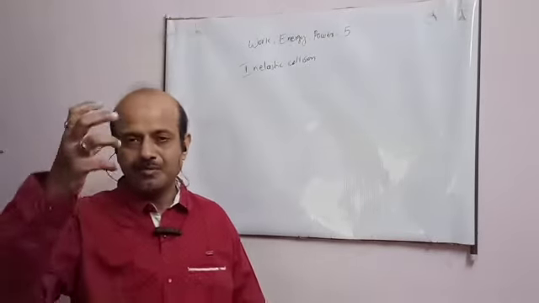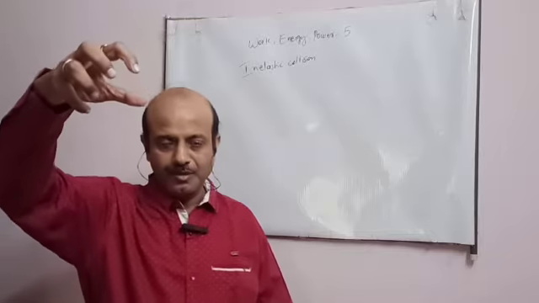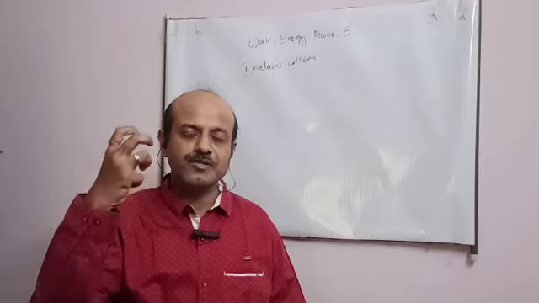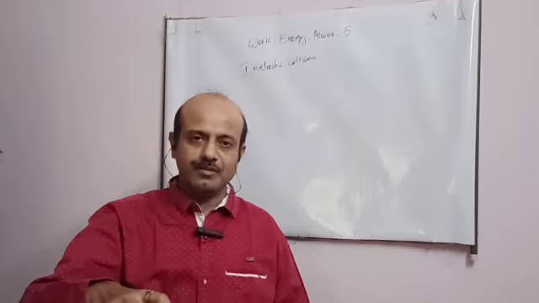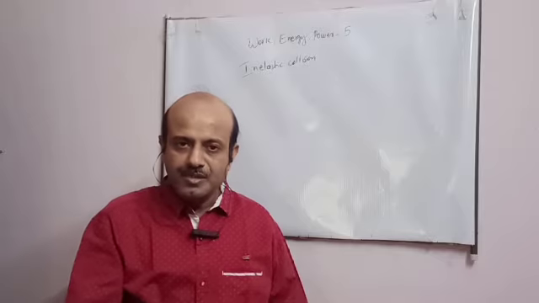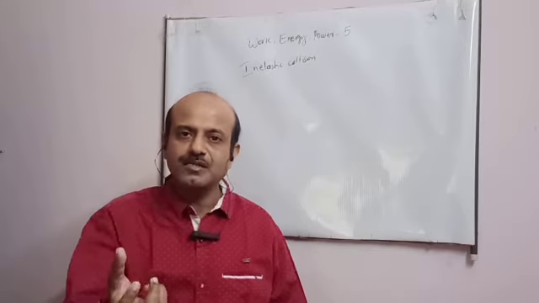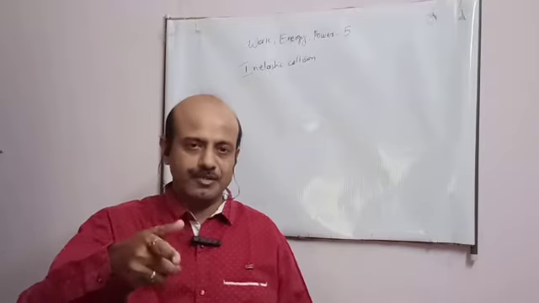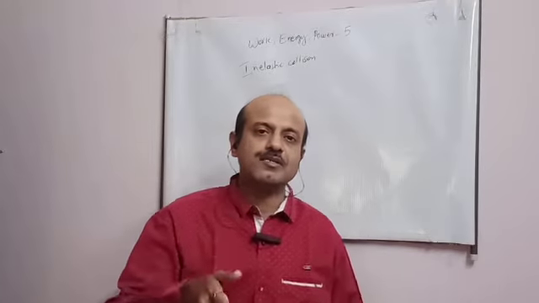Suppose, student, I dropped a ball from a certain height, and while falling to the earth, it gains a certain velocity. Say it gains velocity 12 meter per second. So after colliding, if the ball reaches the same height, this means it restores the same velocity which it had before collision. In that case it was an elastic collision.